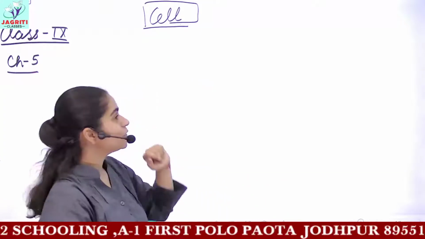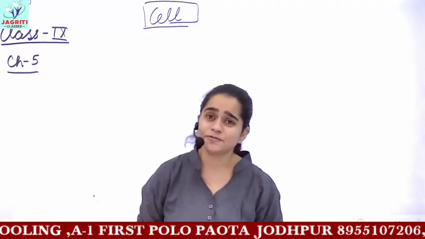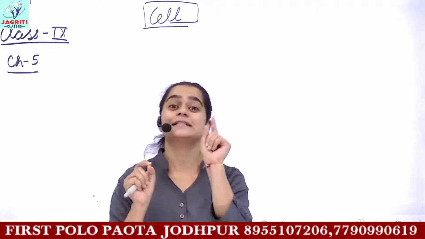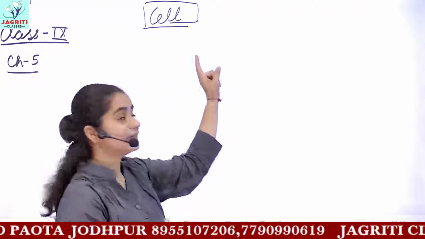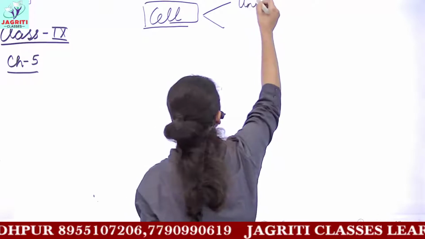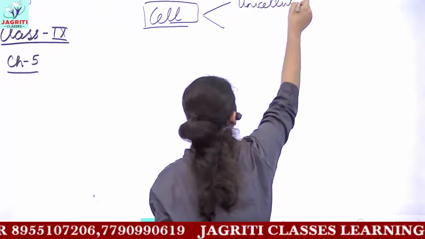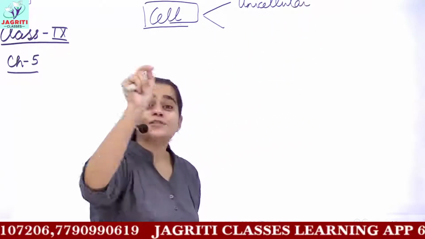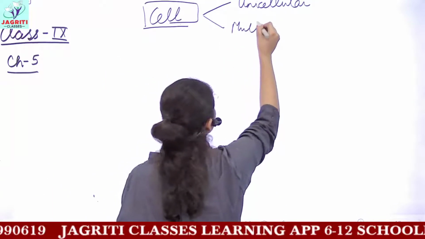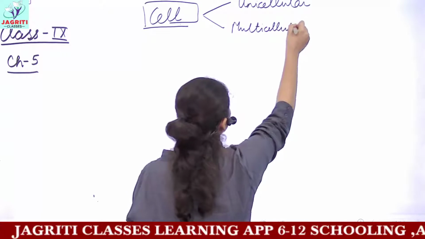Now talking about the next, we discussed different types of cells also. If any organism contains only a single cell, then such organisms are referred to as unicellular. And if it contains more than one cell, then you call it a multicellular animal or organism.